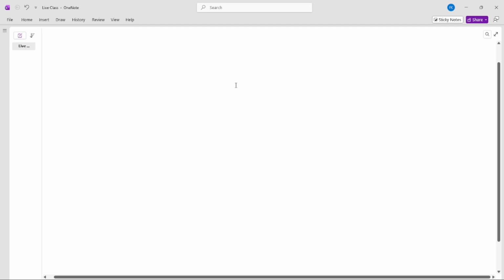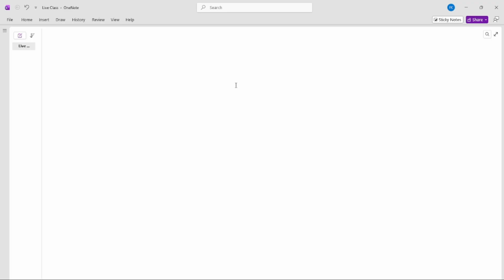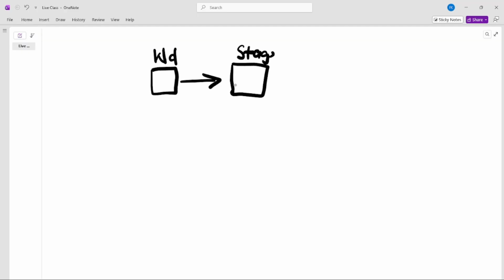The last time, we were talking about the stages. So we said there is a working directory. Let me say WD is a working directory. When you are done, you temporarily save them without any message in the staging area. This is the staging area. Then you now put it with a message on the local repository.